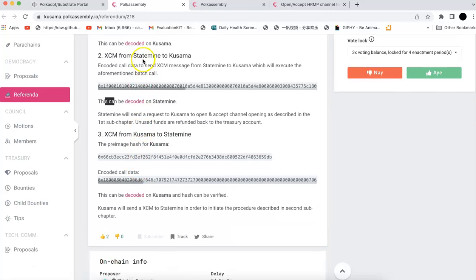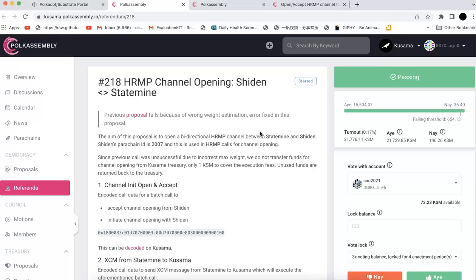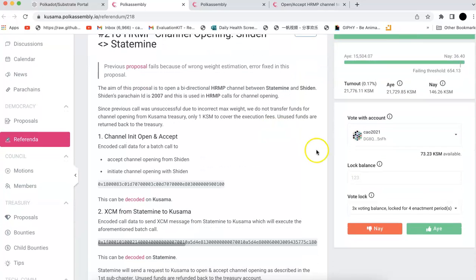This is from Statemine to Kusama, and they also have Kusama to Statemine. You could imagine this would be very important for the Shiden ecosystem, for Astar. So if you want to support that, you can directly vote here.